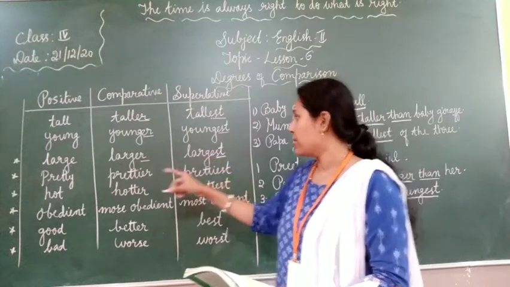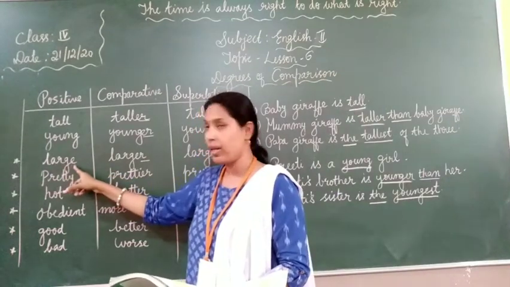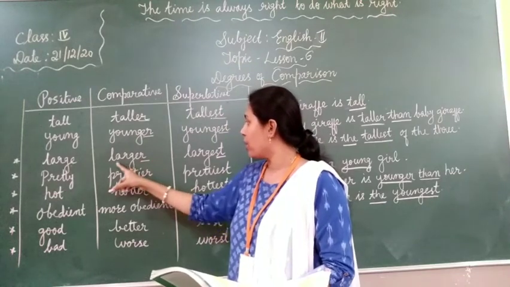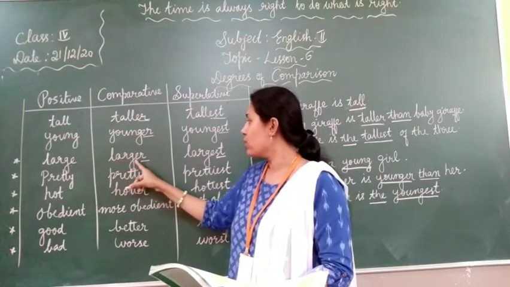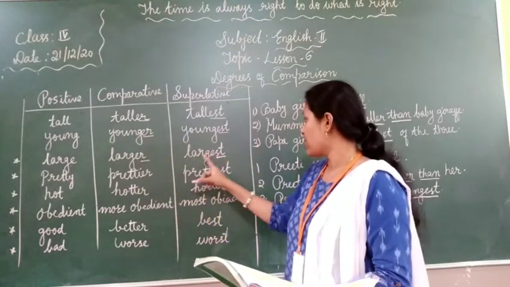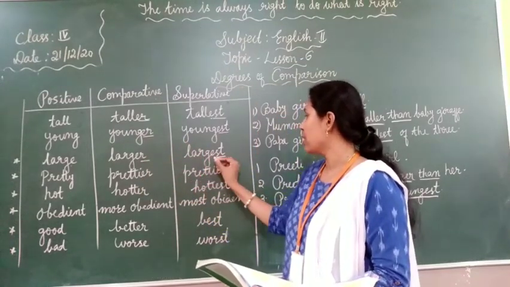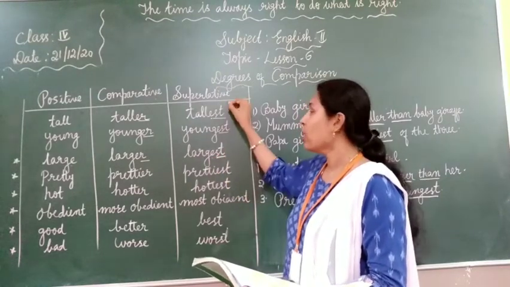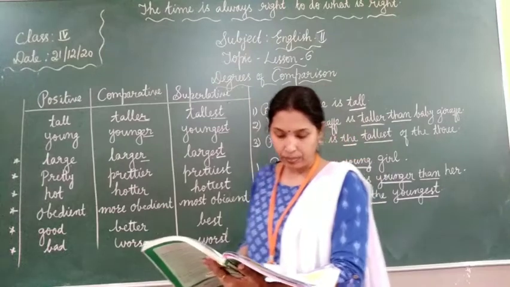Already E is there. See, LARGE, large. So when it comes to comparative degree, you will write LARGER. Only you have to add R. Here largest, LARGEST. E already there, just you have to add ST to make superlative degree.